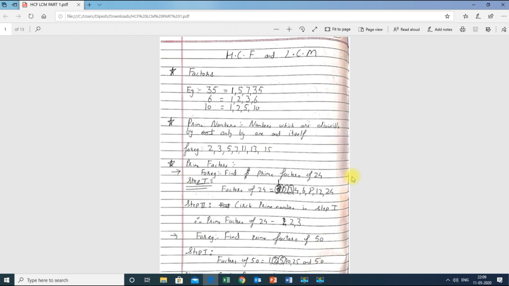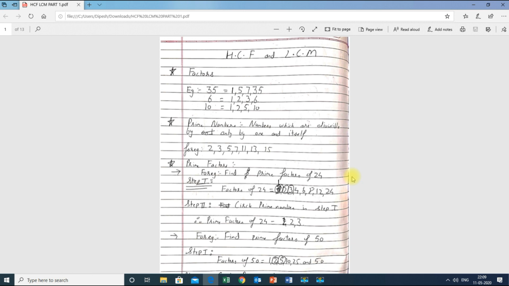For example, the factors of 6: it is divisible by four numbers, or four factors you can say. First is 1, 2, 3 and then 6. Apart from these four numbers, there are no other numbers which completely divide the given number.